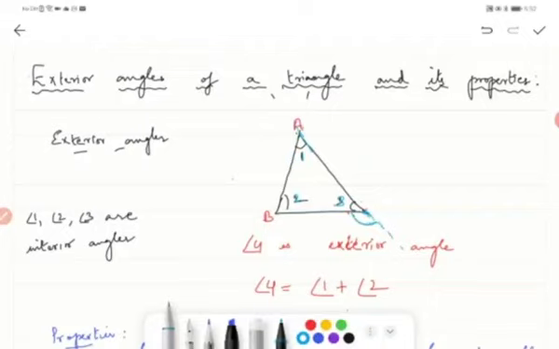What are the exterior angles of a triangle? Whenever you extend a line of a triangle, the angle formed exteriorly after it has been extended is called your exterior angle. All right. Now what is your exterior angle equal to? What is the property of it?